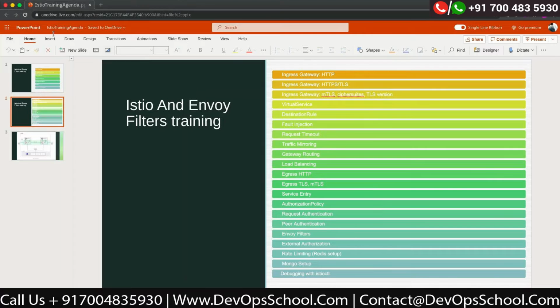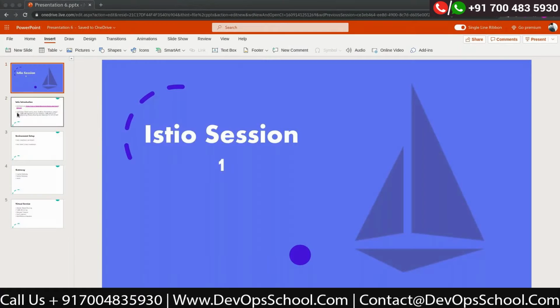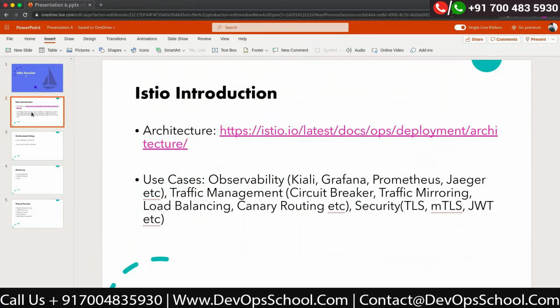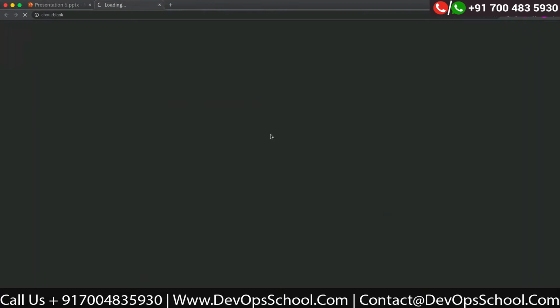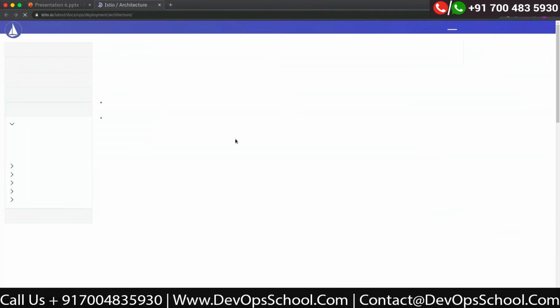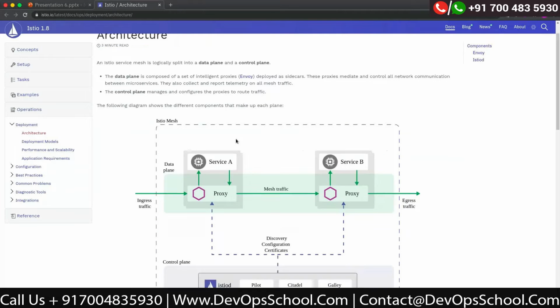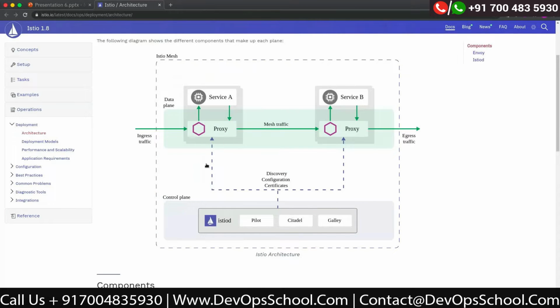Okay, so I'm going to close this agenda which we discussed earlier. I know that most of you are already aware of Istio, and you have basic knowledge, and you basically wanted to go one level further, right? So I'll still give a very quick view of the Istio architecture as a refresher, even if you already know it. In Istio, there are two things: one is the control plane, and the other is known as the data plane.